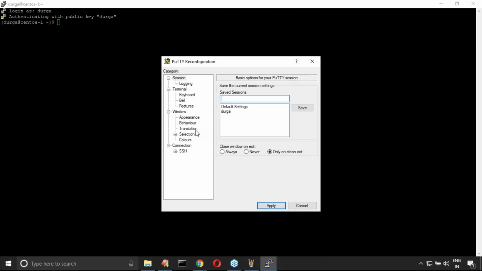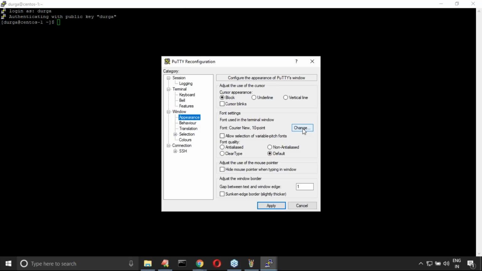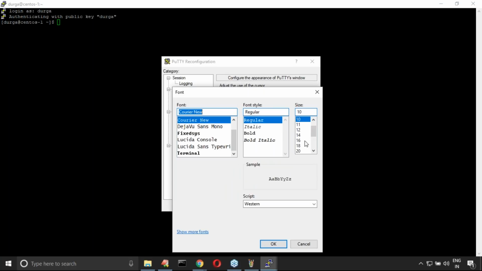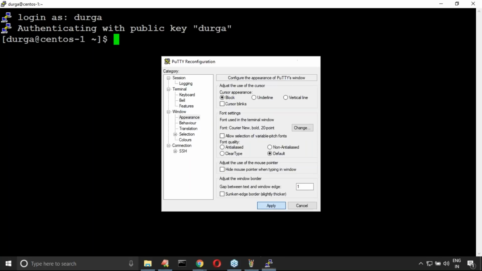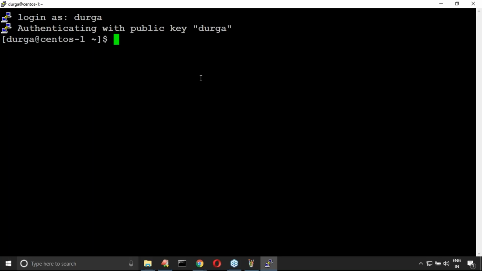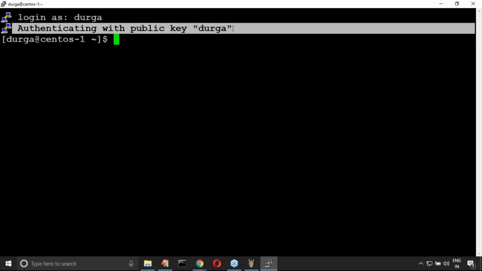Duplicate, save, change settings. Next, Appearance, change the font, something like 20 bold. Apply. Now, login as Durga, authenticating with the public key.